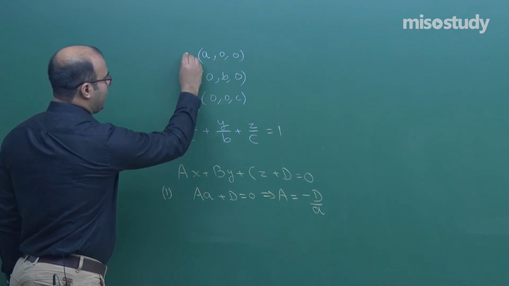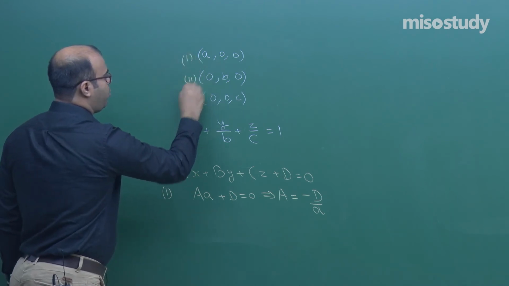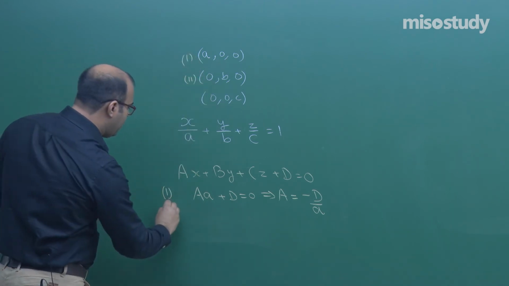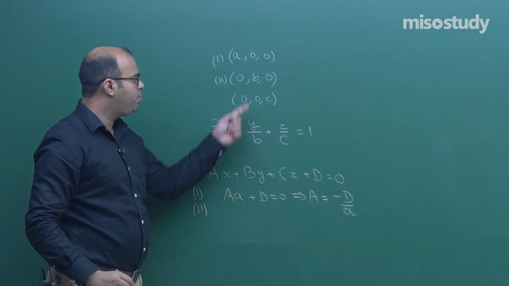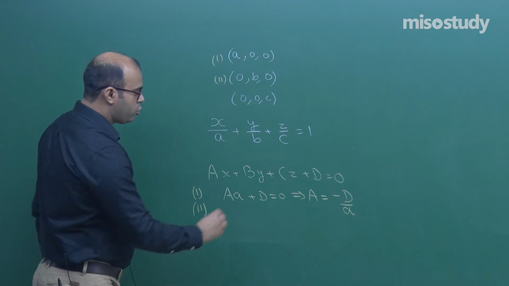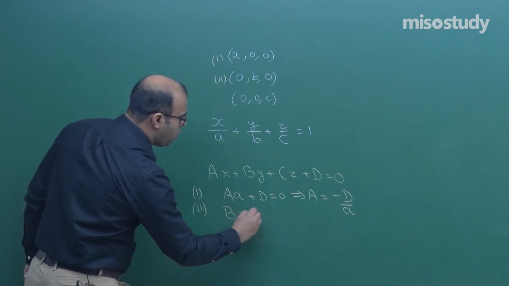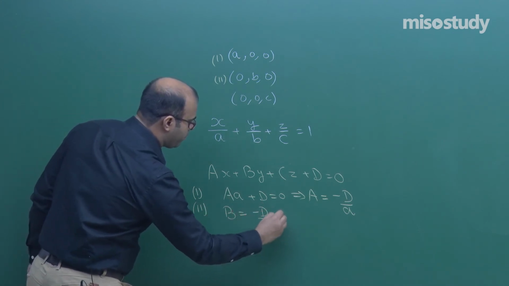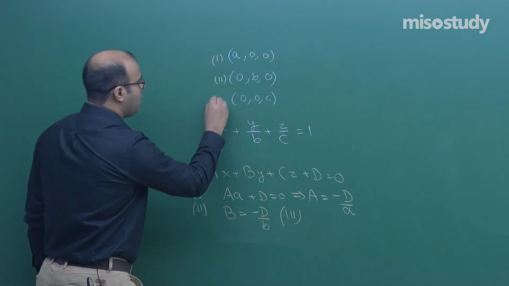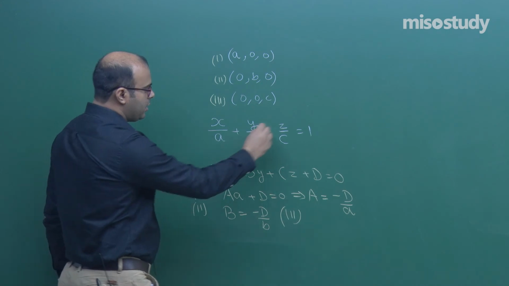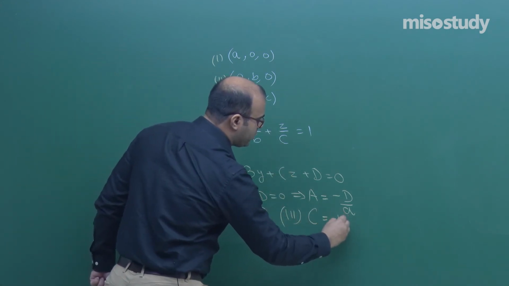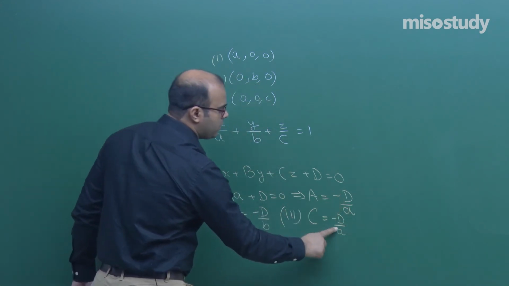If we take the second case, the second point through which it is passing, then in that case this term will be 0 and this term will be 0, but this is b plus d equal to 0. So, this will give you capital B is equal to minus d by small b. What will be the third case when this point is on the plane? So, of course, we will get capital C is equal to minus d by small c.